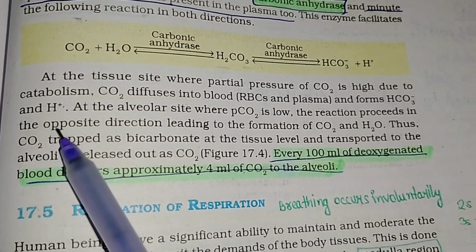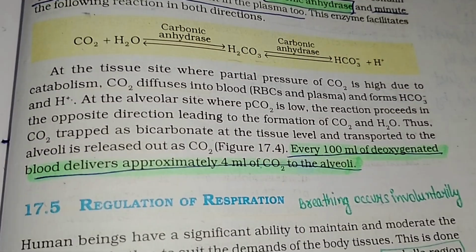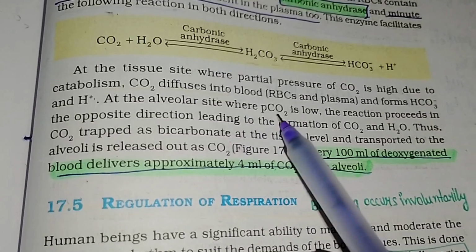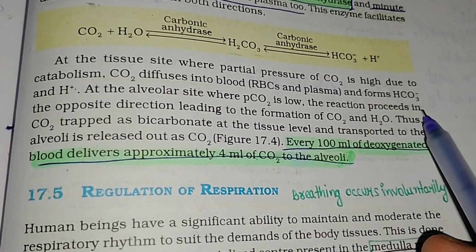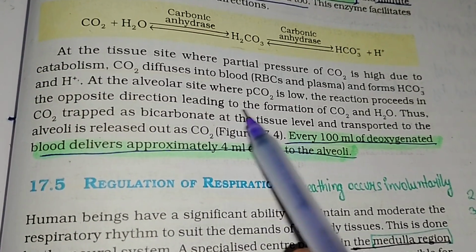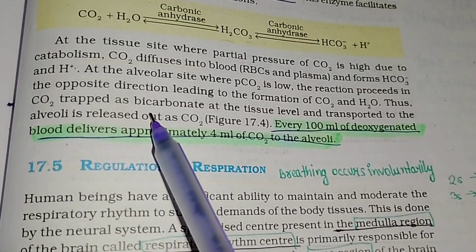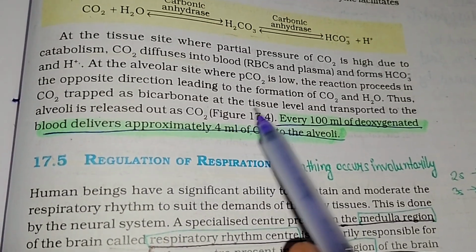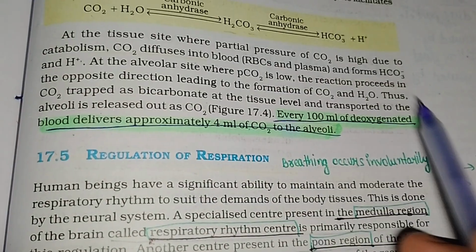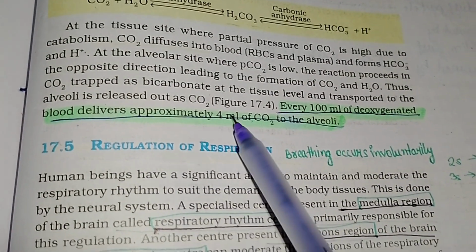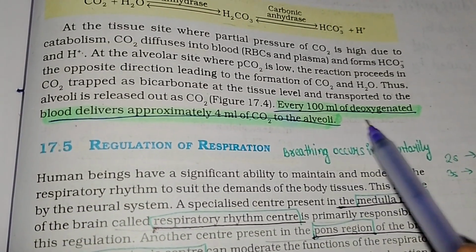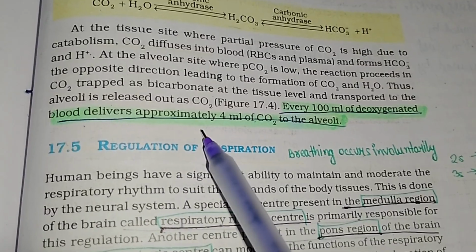At the alveolar site, where partial pressure of CO2 is low, the reaction proceeds in the opposite direction, leading to the formation of CO2 and H2O. Thus, CO2 trapped as bicarbonate at the tissue level and transported to the alveoli is released out as CO2. Every 100 ml of deoxygenated blood delivers approximately 4 ml of CO2 to the alveoli.